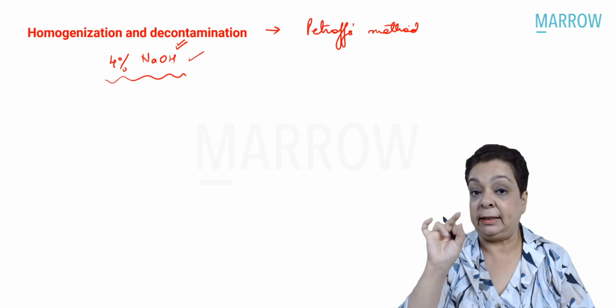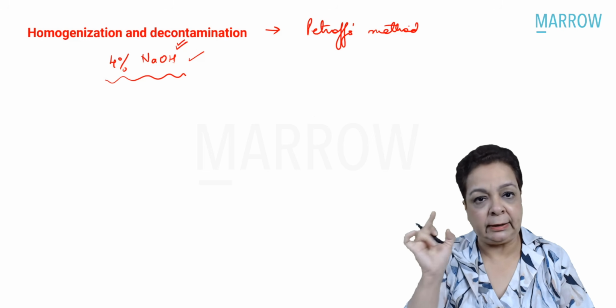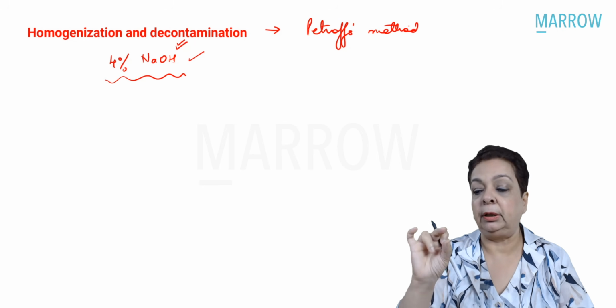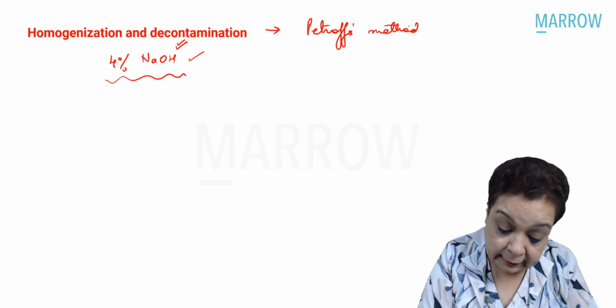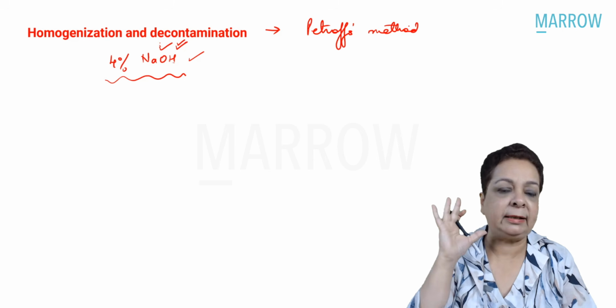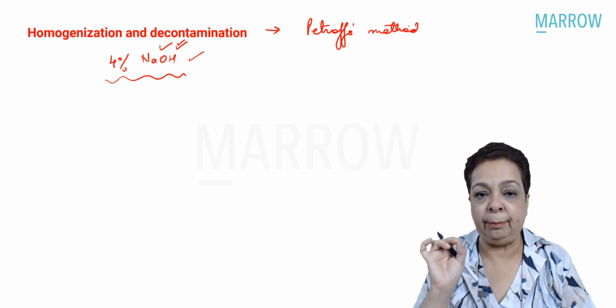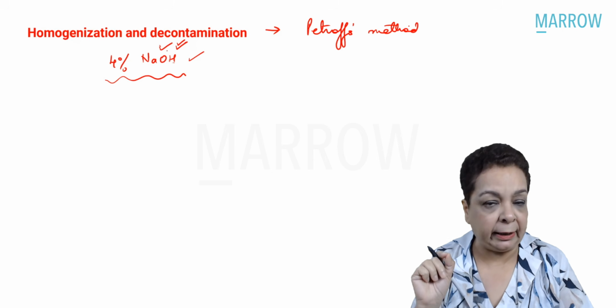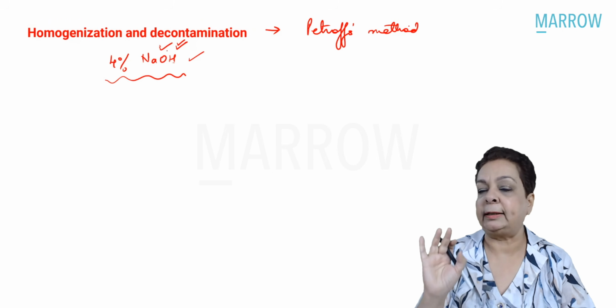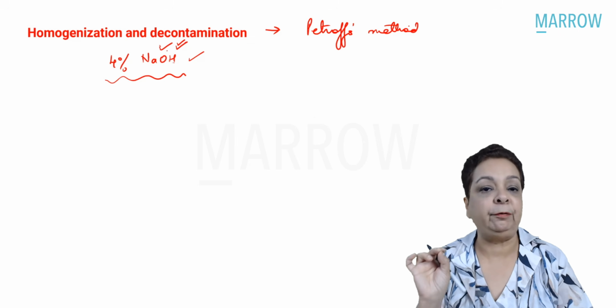So by centrifugation, we have nicely homogenized the sputum sample, right? So take the lower 1 ml of the sediment, neutralize this alkali. Now all the commensals have been killed. You want the MTB to grow. So neutralize this sodium hydroxide by N by 10 HCl, and now your sample, that sediment, is ready for sputum